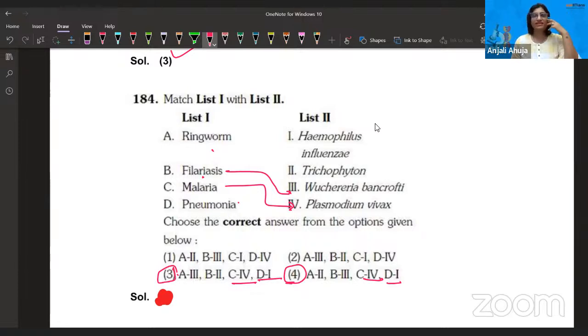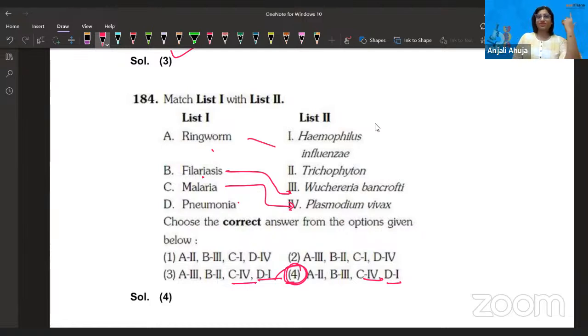That's the area that it is infecting, because a lot of lymph fluid is collected. The appearance of the limbs, especially the legs, looks elephant-like. That's filariasis. So B is matching with the third one. That makes the fourth one the correct answer.